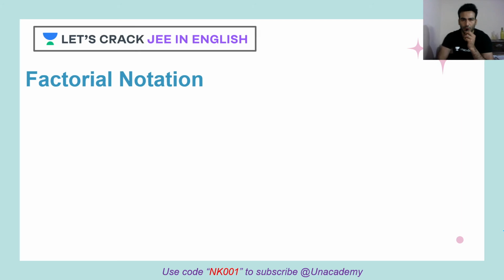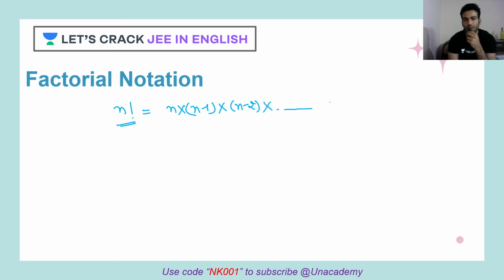Now what is this factorial notation? If I have written, let's say, n factorial, that means I am writing n into n minus 1. So this is descending. In descending order, I am writing the natural numbers until 1, and all are in multiplication. Clear? So this is the factorial notation.